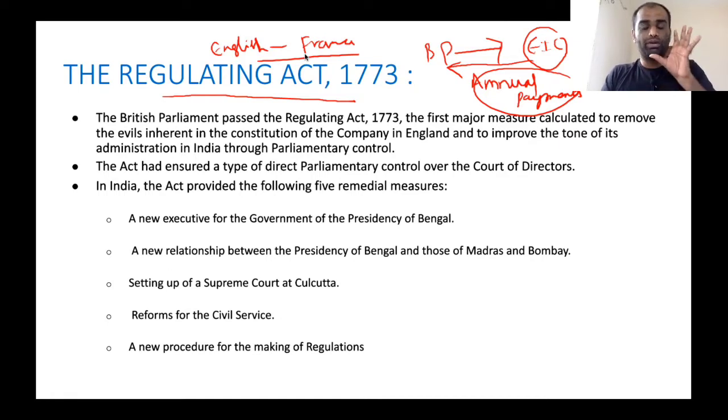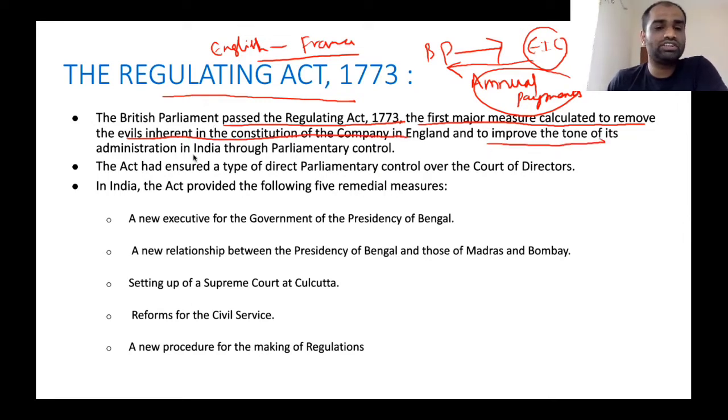So, to prevent this decreasing trend, British Parliament intervened and passed certain regulations for the good administration of the English East India Company. Parliament passed the Regulating Act of 1773, the first major measure calculated to remove the evils inherent in the constitution of the company in England and also to improve the tone of its administration in India through parliamentary control.